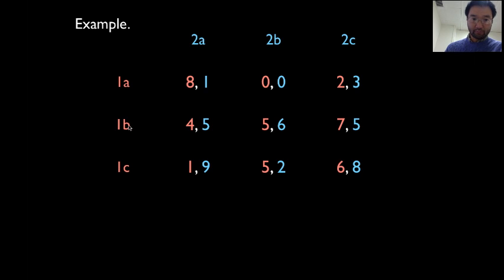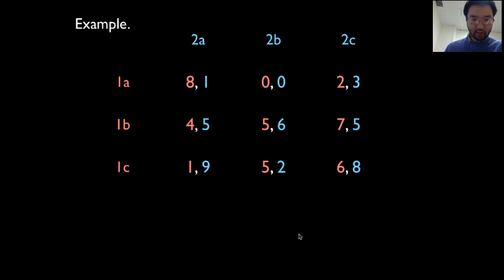How about 2A and 2B? Does 2A strongly dominate 2B? For 2A to strongly dominate 2B, you have to check whether this number 1 is bigger than 0, which is true, but 5 is less than 6. So it's not the case that these numbers are all bigger than these. Remember that for person 2, you're comparing the second number, the blue numbers.